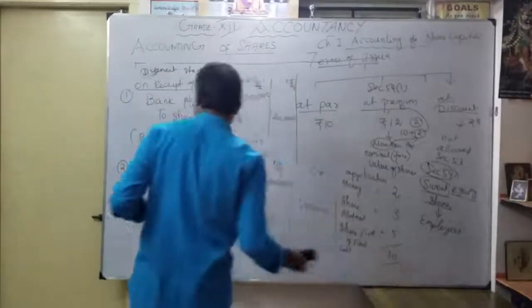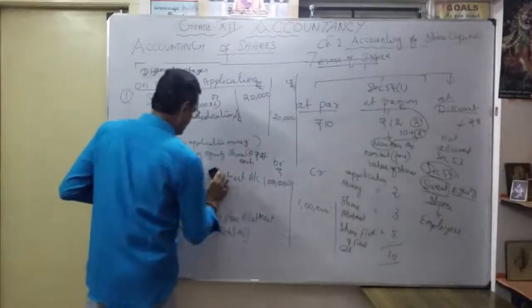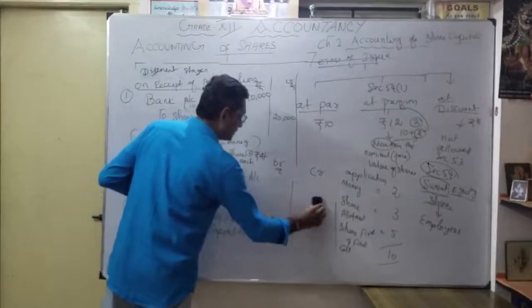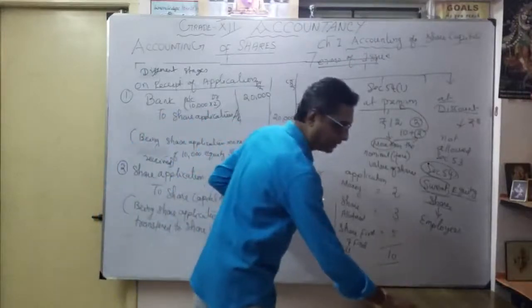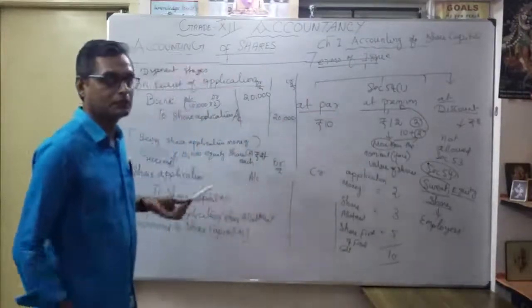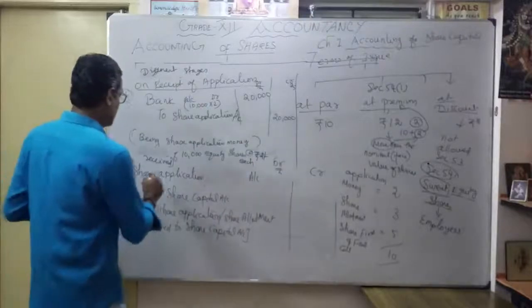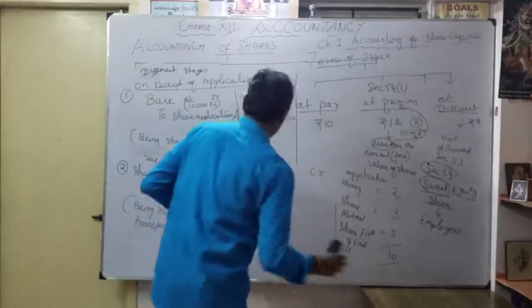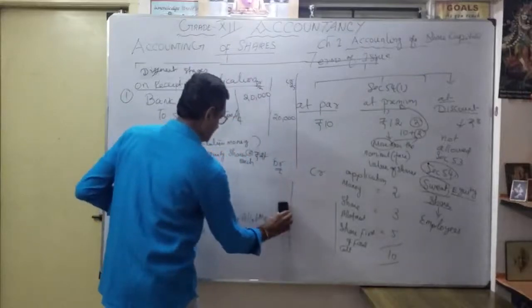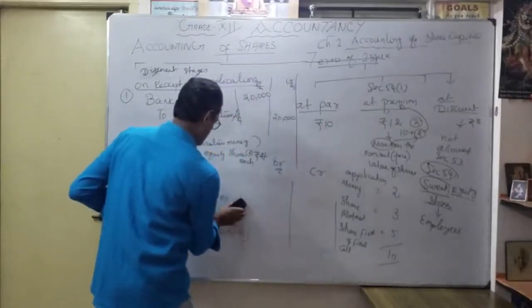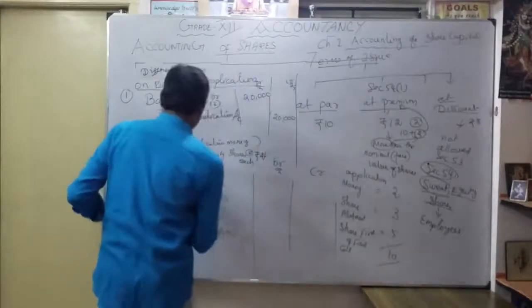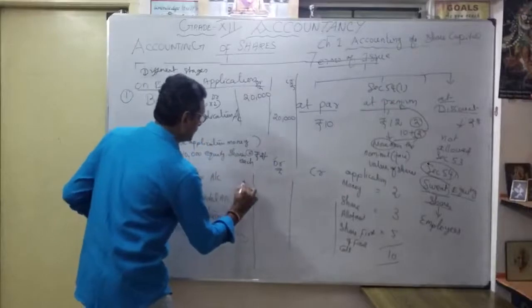Then what is the second entry? Whatever money we received as application money, the entire money is transferred to share capital account. See, share application account debit, how much?